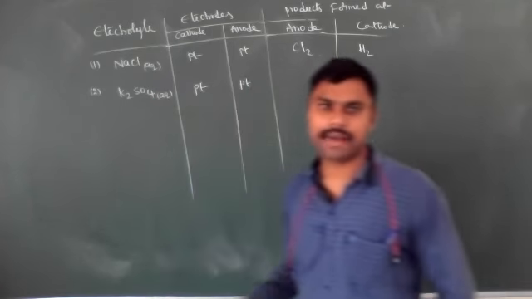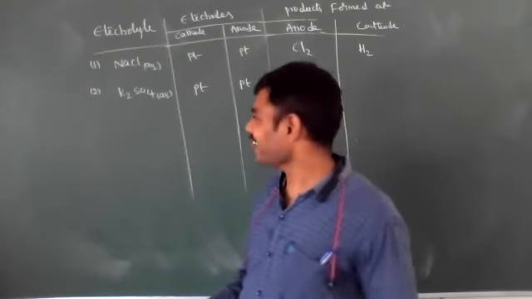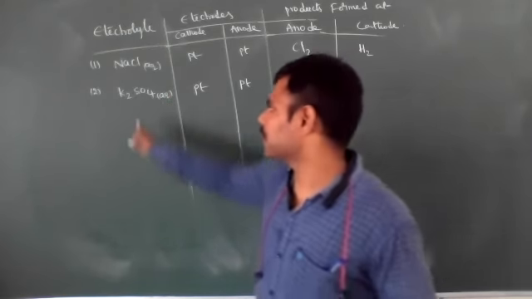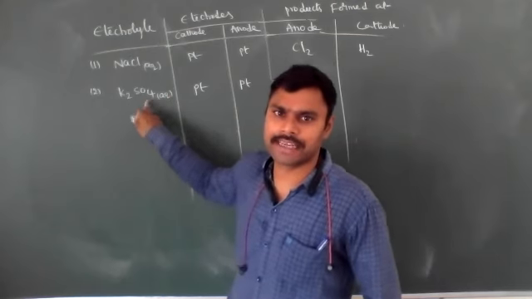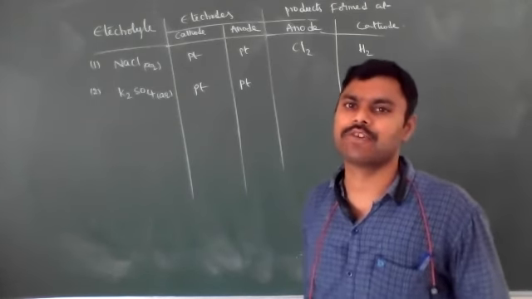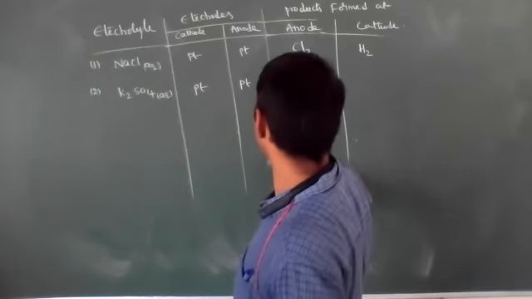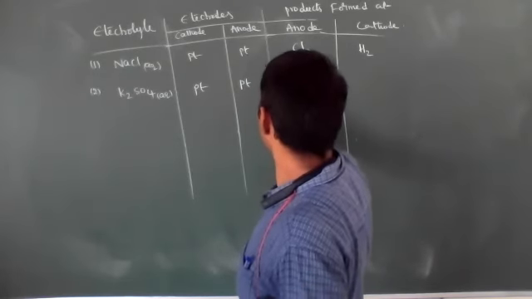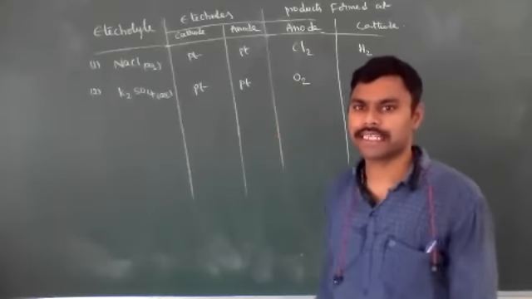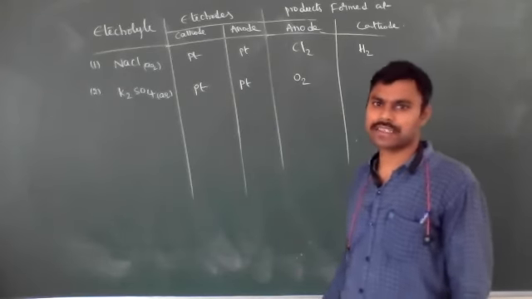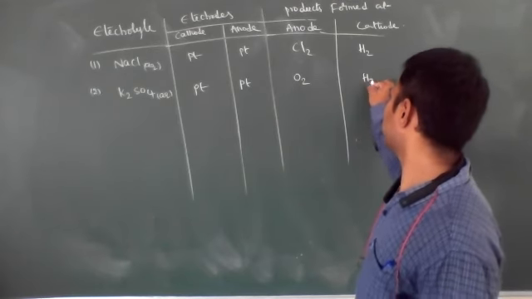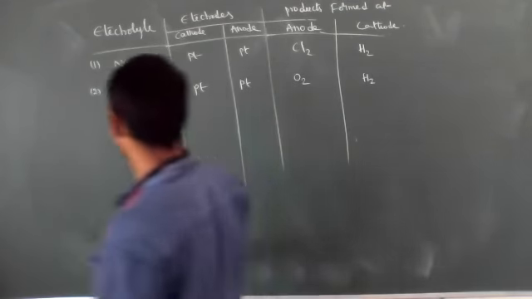The potassium ions, K plus ions and SO4 2 minus ions, the positive and negative ions, their discharge potential values are more when compared to H plus and OH minus ions. Then what happens, at the anode, oxygen gas will liberate because the OH minus ions immediately oxidize to form O2 gas, and H plus ions immediately reduce to liberate hydrogen gas. Okay.